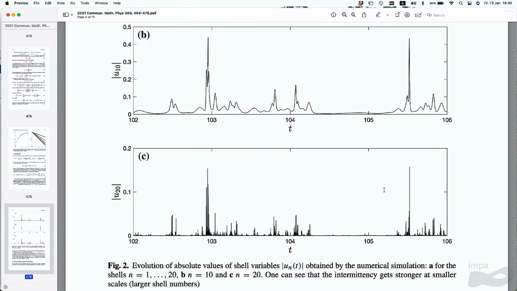Was it p equal to 1? Yes, p is equal to 1. Usually we compute.